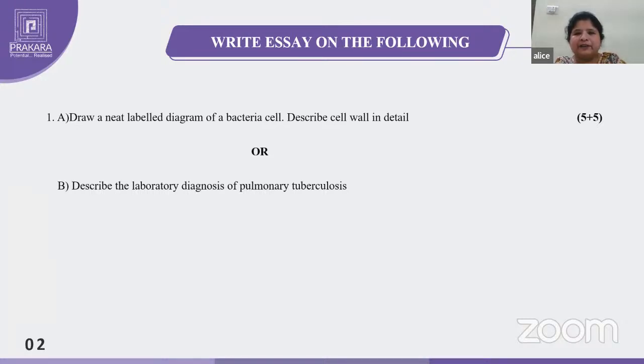So specimen collection, next the concentration methods, next the Ziehl-Neelsen staining method, then culture. What is the culture medium for tuberculosis to grow? LJ medium, Lowenstein-Jensen medium. Lowenstein and Jensen are the scientists who discovered this medium. This is an egg-based medium; beaten eggs act as a solidifying agent. So you have to write about that medium and how the colonies will grow, like creamy, tough, buff, rough. You have to write the colony morphology. In any laboratory diagnosis, when you are mentioning the culture, you have to write about the colony morphology.